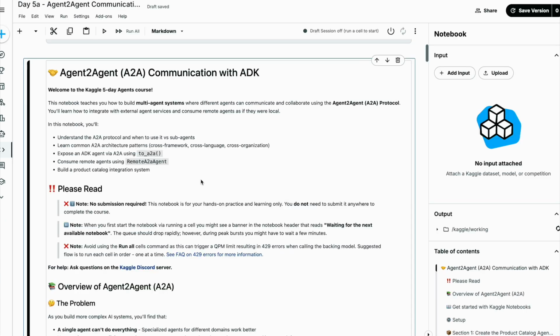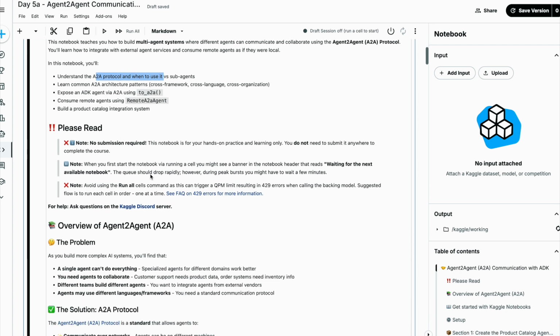So in this assignment, in part A, we will understand A2A communication with ADK. We'll understand how to build multi-agent systems where different agents can communicate and collaborate using the A2A protocol. In this notebook, we will understand the A2A protocol and when to use it versus subagents, learn common A2A architecture patterns, expose an ADK agent, consume remote agents, and build a product catalog integration system.